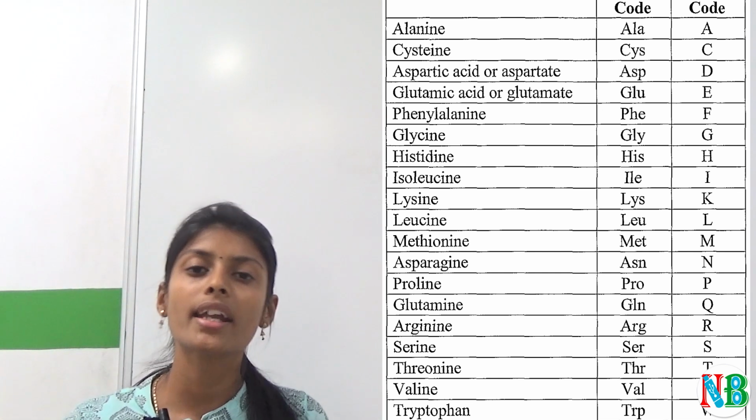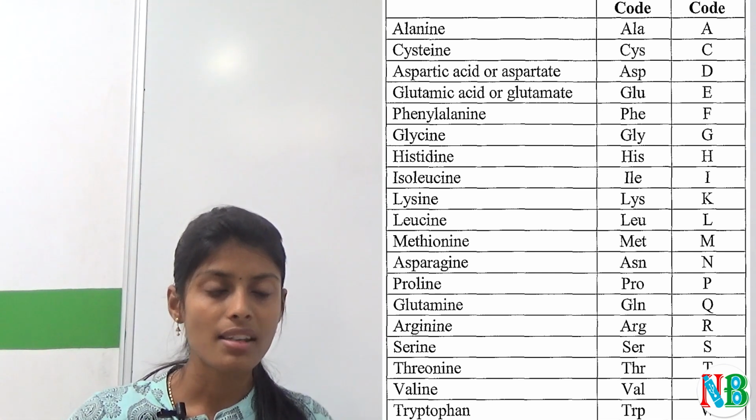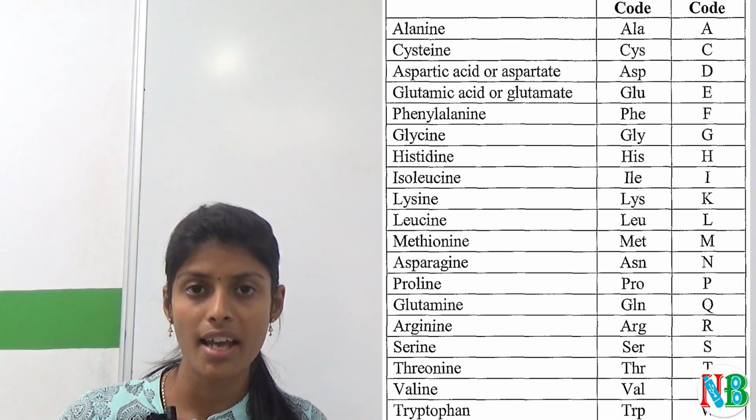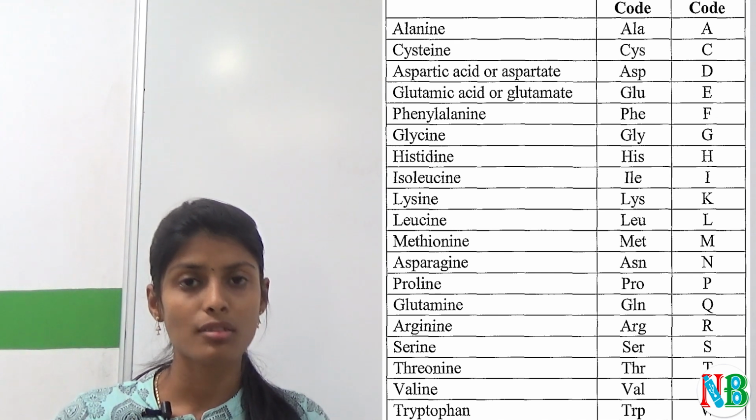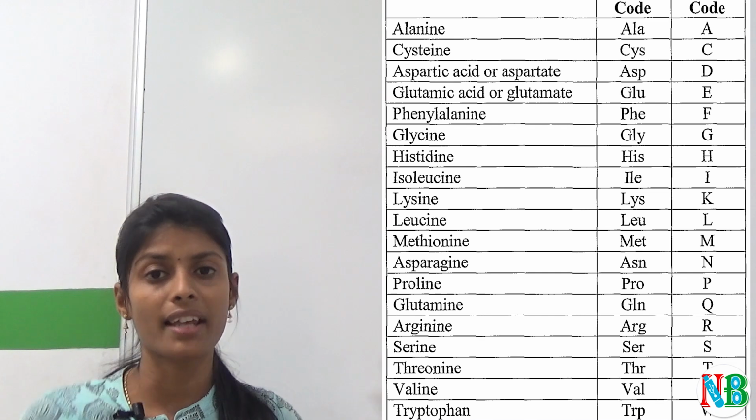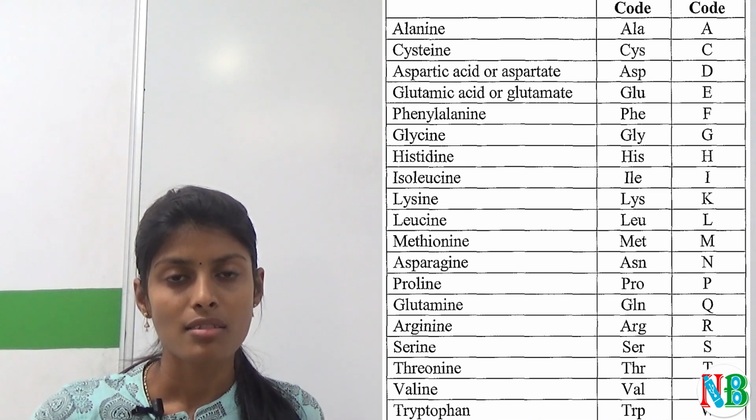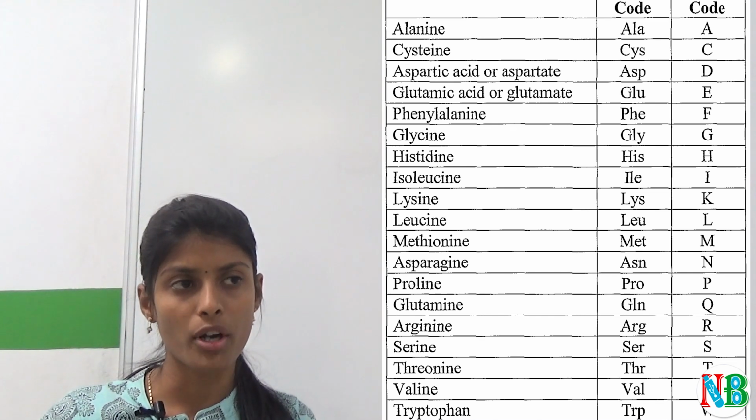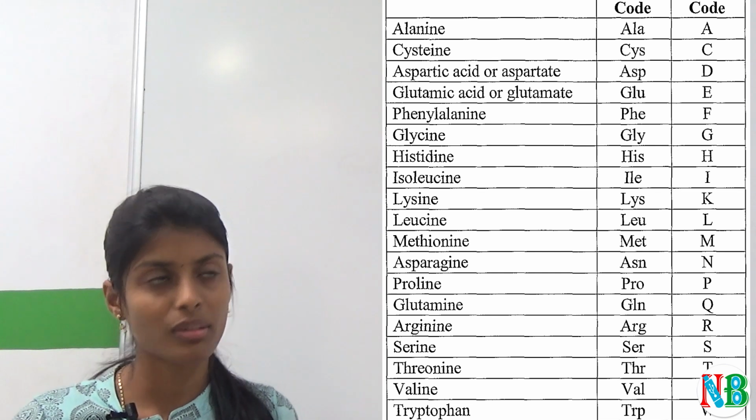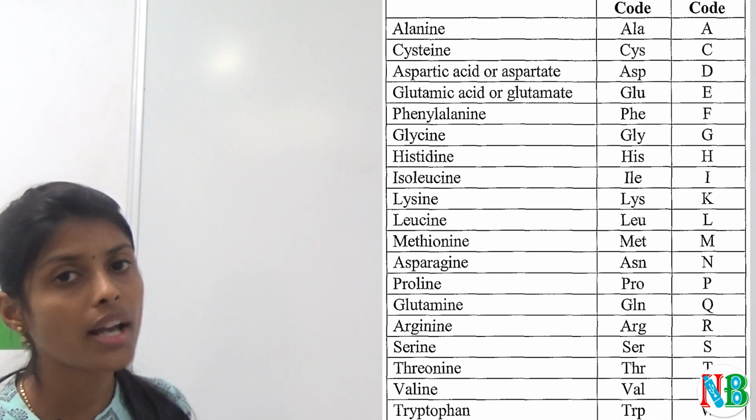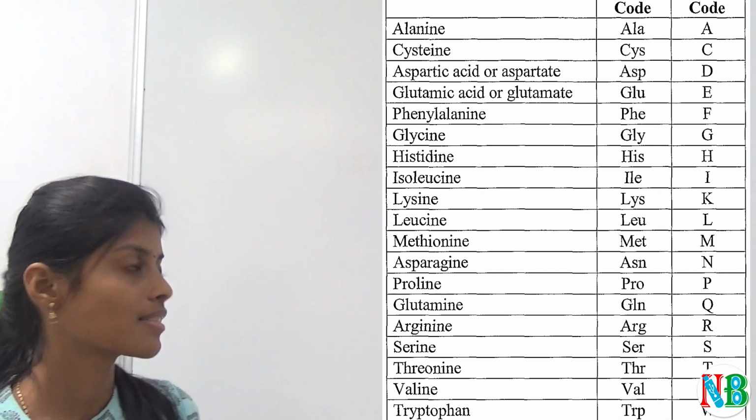And what are non-essential amino acids? These amino acids can be synthesized in our body, so there is no need to get them from an external source or diet. They are already synthesized in our body, so they are called non-essential amino acids.